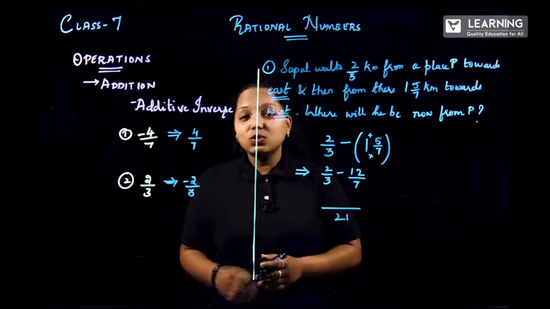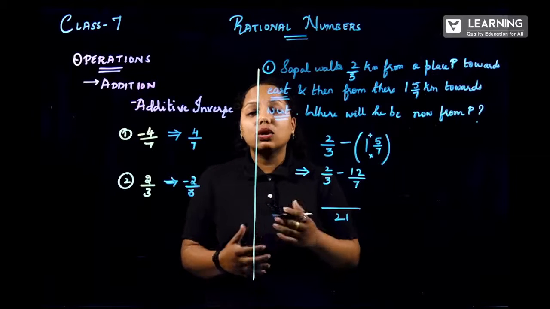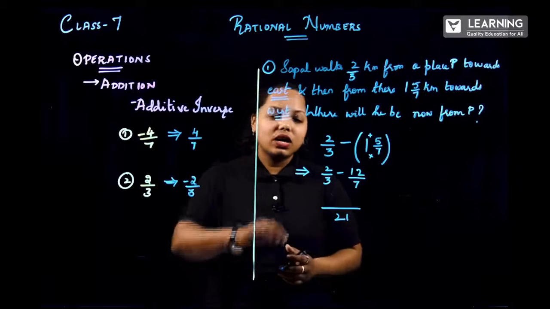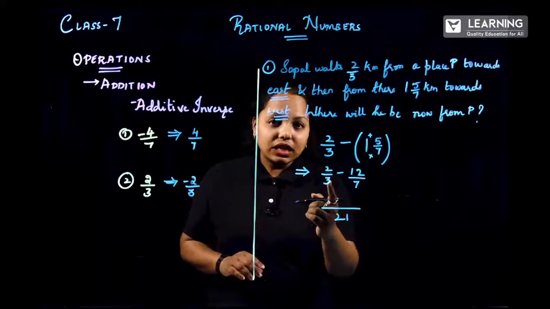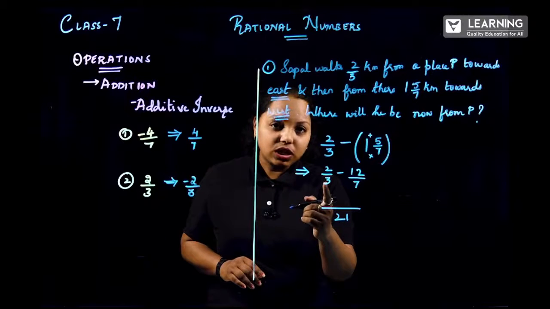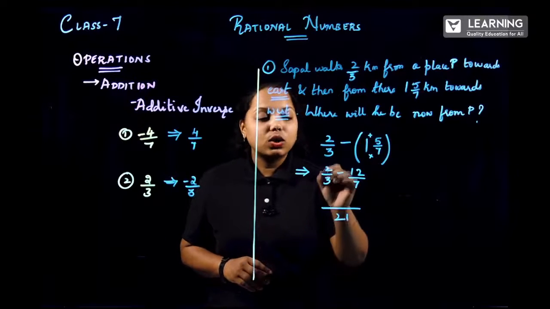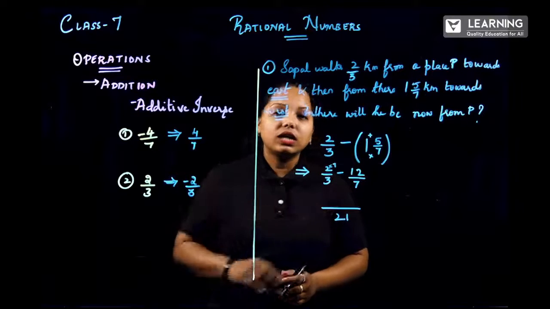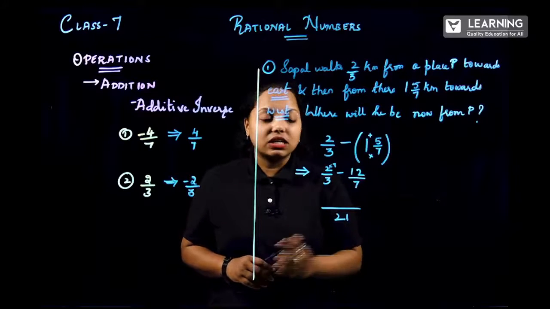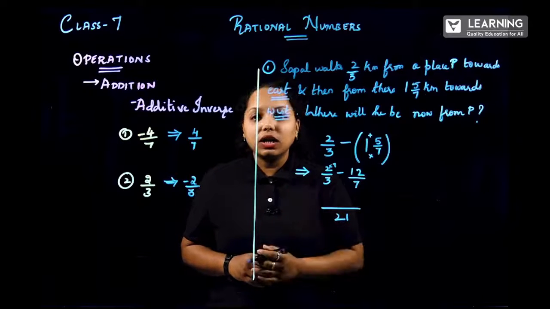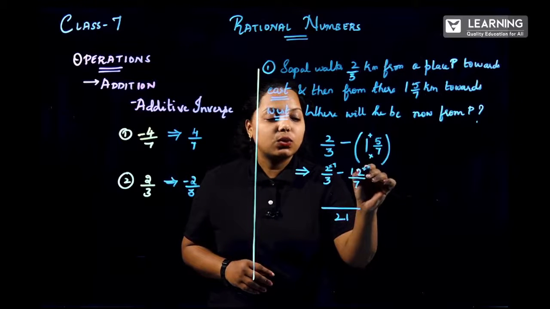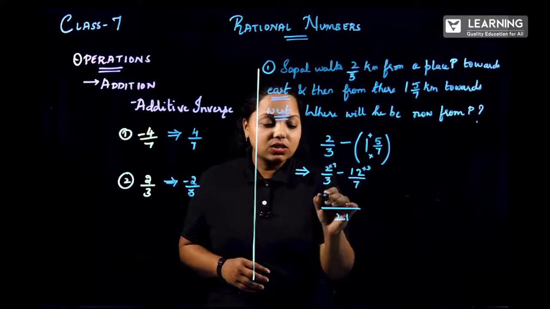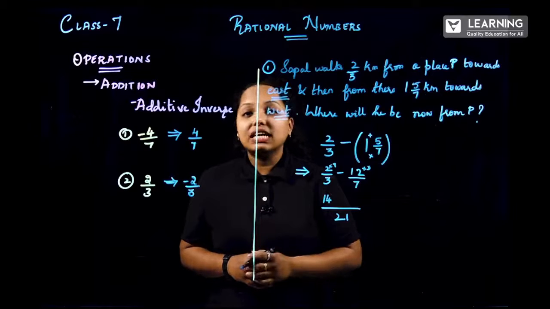Now many students get confused regarding how to solve the LCM part. Now I'll tell you a small example or a small trick. Close the numerator. Think only the denominator is present. 3, how many are 21? It is 3 7s are 21. Now close the numerator over here. Think that only 7 is present. 7, how many are 21? Well, it is 7 3s are 21. I hope you are understanding this. Now 2 7s are 14. What is the next operation?